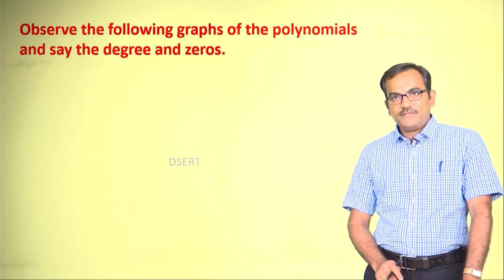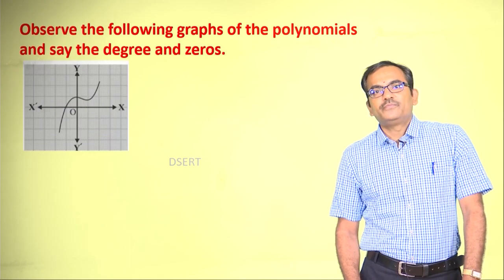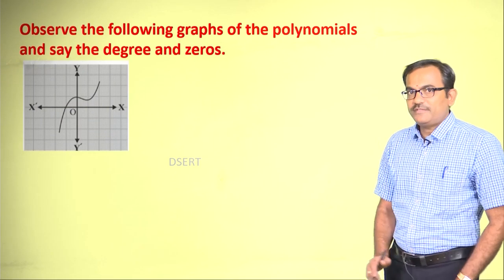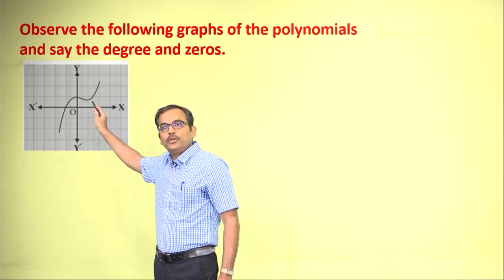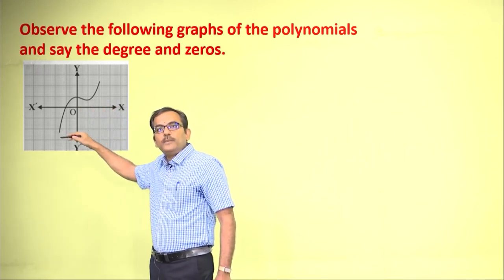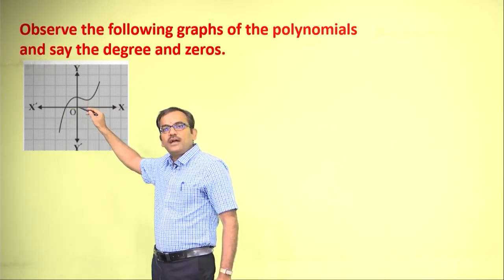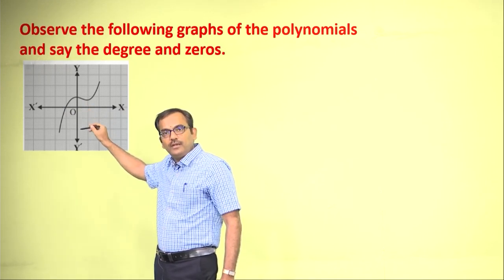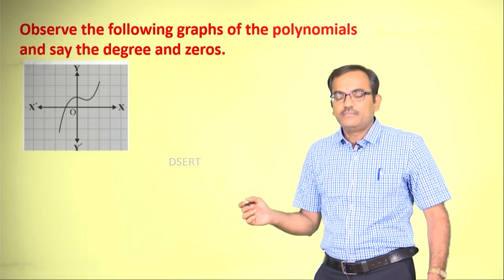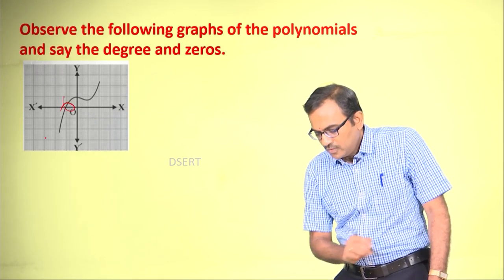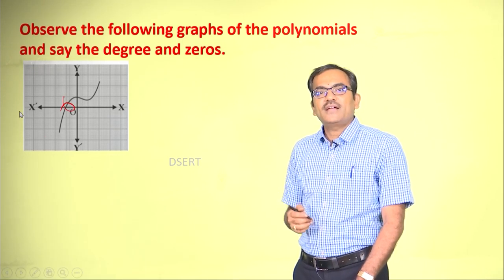Observe the following graphs of the polynomials and say the degree and the zeros. This is the first polynomial, and try to observe the point at which the axis and the polynomial are crossing each other. What can you infer from this? Of course, there is only one point at which the curve is cutting the x axis.